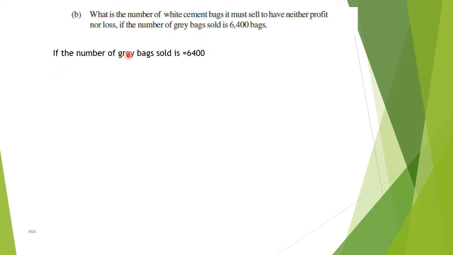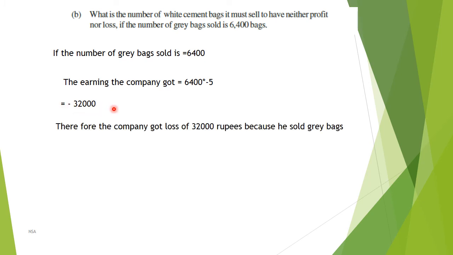So the number of grey bags sold is 6,400, and each grey bag has a loss of minus 5 rupees. So 6,400 into minus 5: 5 4s are 20, 5 6s are 30, 30 plus 2 is 32, so minus 32,000. He is getting a loss. Therefore, the company got a loss of 32,000 rupees because he sold grey bags.